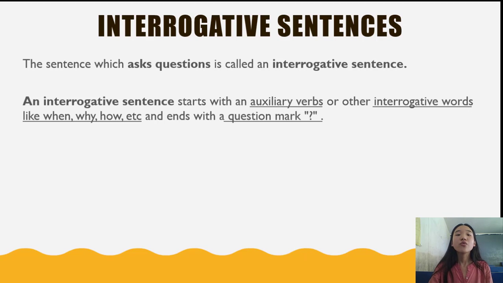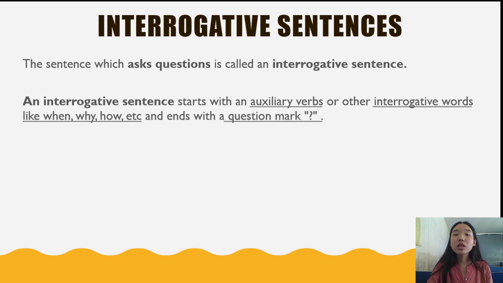So simply, when you are questioning something, the sentence you have said to them is called an interrogative sentence. For example, if I ask someone, what is your name? I repeat, what is your name? The sentence has started with an interrogative word, which is what, and ended with a question mark, which we put at the end of the sentence. So, what is your name becomes an interrogative sentence.